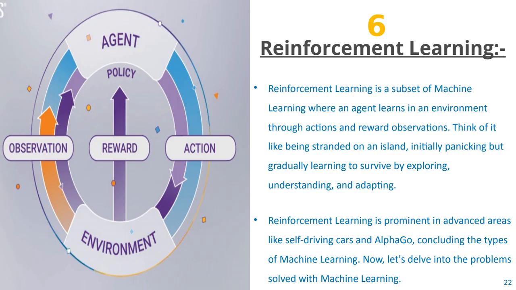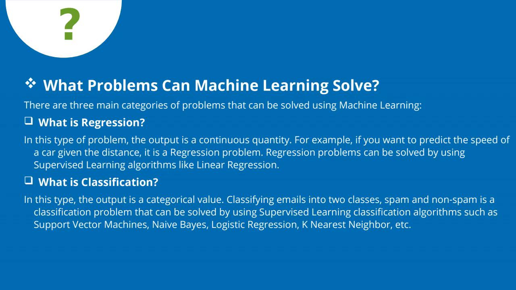Last is reinforcement learning. This is actually a subset of machine learning where an agent learns in an environment through actions, observations, and rewards. On the basis of that it gives the output.